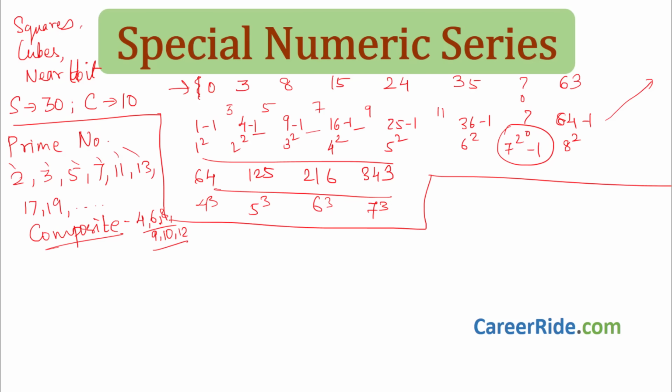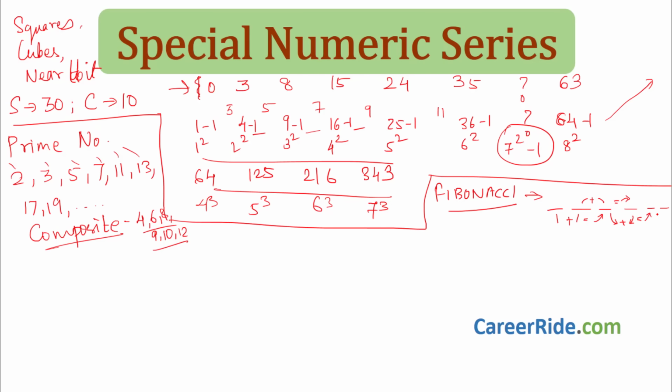Now after the prime number series, a very important series I am going to talk about is the Fibonacci series. What do we mean by the Fibonacci series? The best part about the Fibonacci series is that, say this is the first, second, third, fourth, fifth, sixth element, the addition of this element and this element will give you this element. If you want this element, add this and this, and you will get this element.